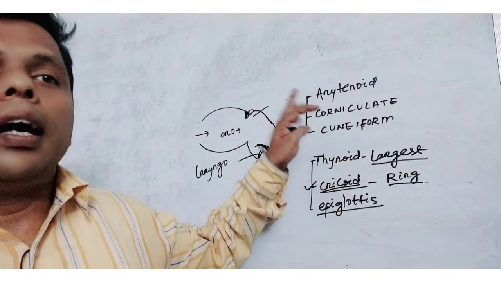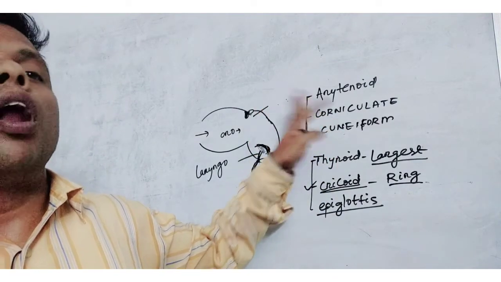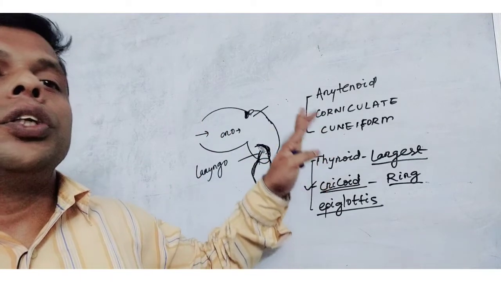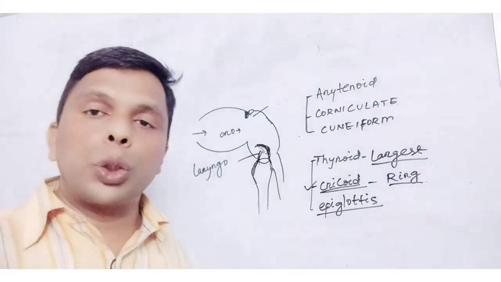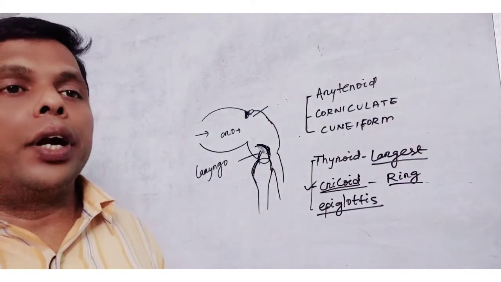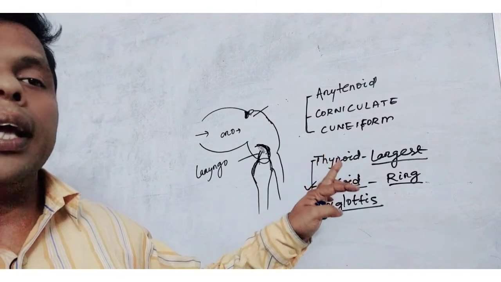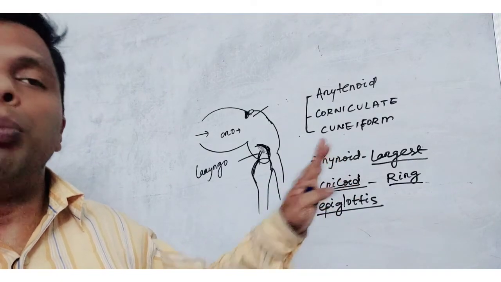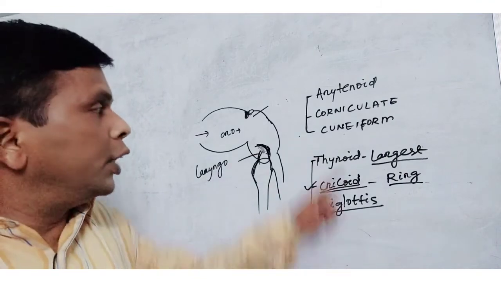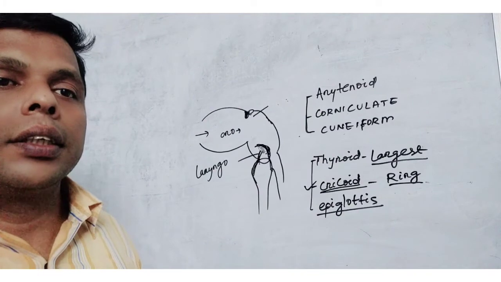The arytenoid cartilage is a small paired cartilage. The vocal ligaments are attached to the arytenoid cartilage. The corniculate cartilage is nodule-like and is present on the upper surface of the arytenoid cartilage.